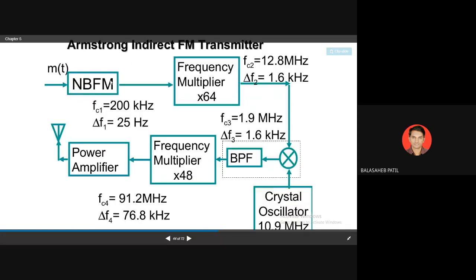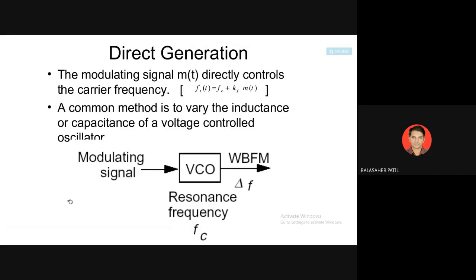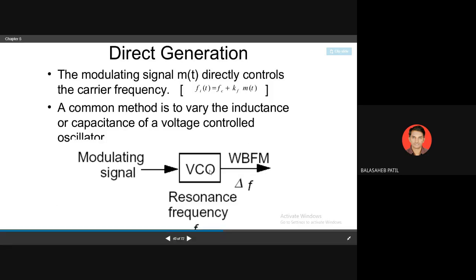So this narrowband is called the direct generation method, where we can vary the frequency of the oscillator in accordance with the instantaneous value of voltage. That means I can change the oscillations by varying the voltage level. That type of oscillator is called a voltage controlled oscillator, or VCO.